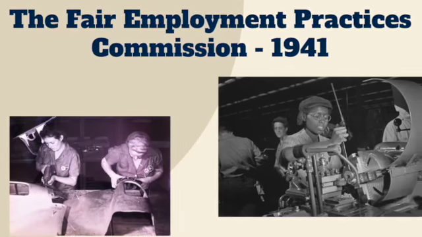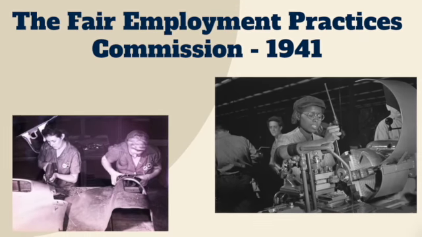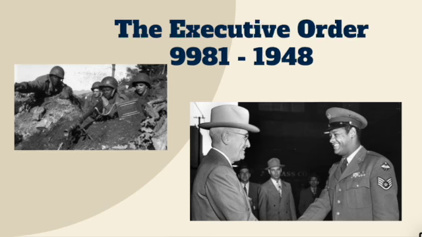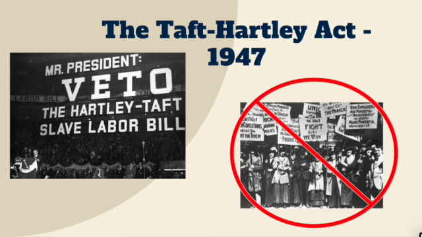The FEPC was an executive order which stopped any racial discrimination in employment. The Executive Order 9981 was signed by President Truman and it desegregated the military. The Taft-Hartley Act was enacted by the 80th U.S. Congress above President Truman's veto. It essentially broke down labor unions and banned many strategies to help them organize.